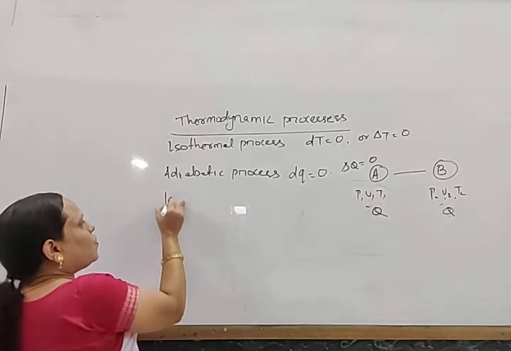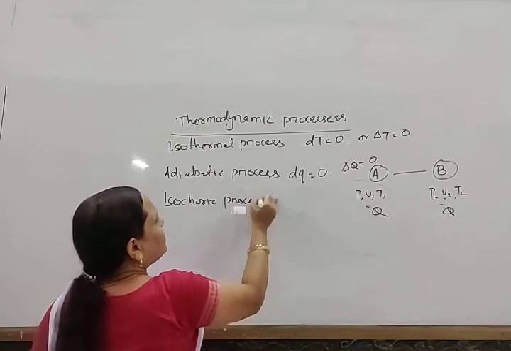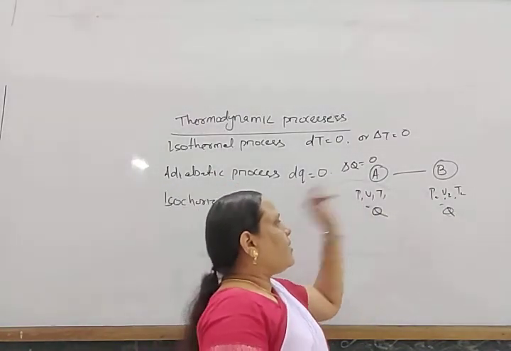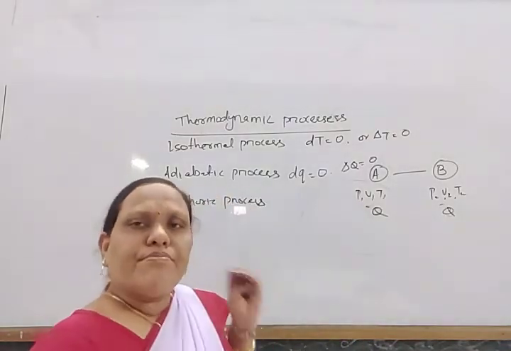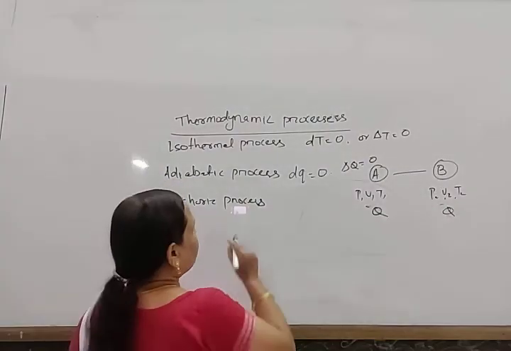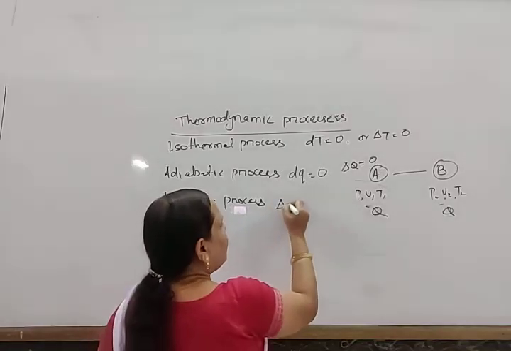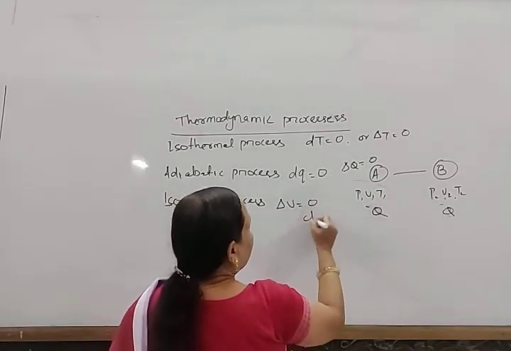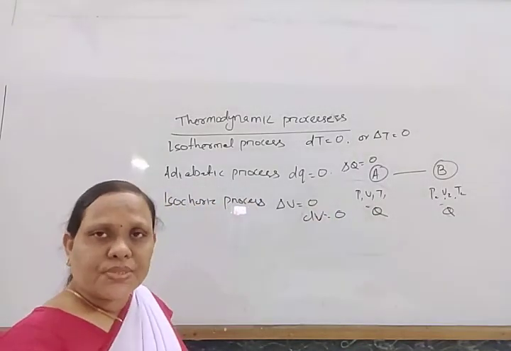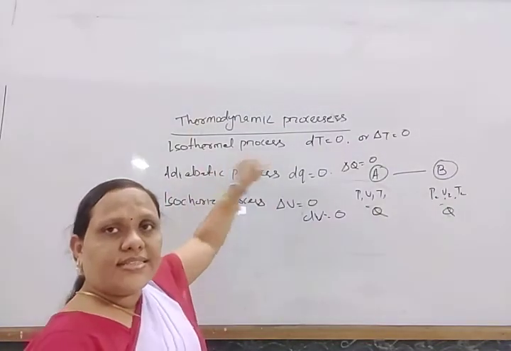Next, the isochoric process. In this process, the volume of the system remains constant. The pressure, temperature, or heat may change, but the volume remains constant. If the volume remains constant, then that process is known as an isochoric process. Del V equals 0 or dV equals 0. Volume remains constant: no change in volume, though heat and temperature may change.